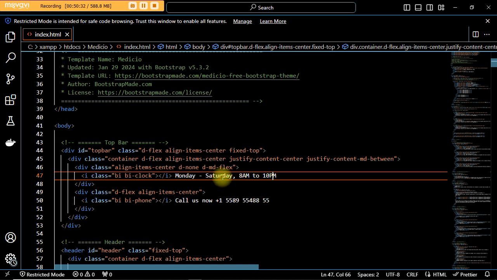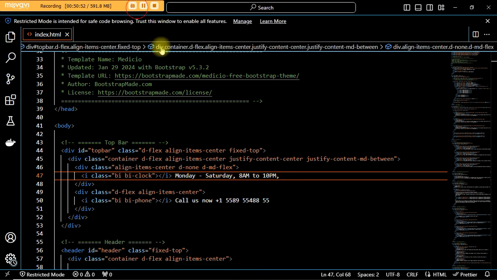Maybe that one is correct, so I'll add a comma so that we add another thing. Let's capture Sunday also. Since it's a private facility, we have Sunday.